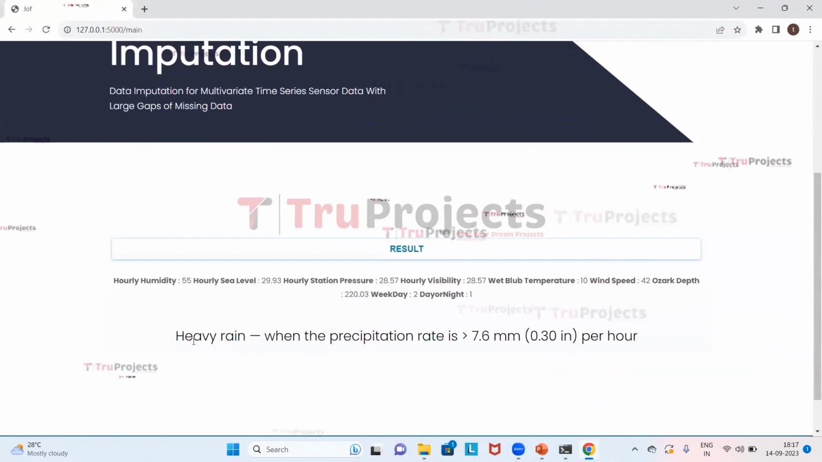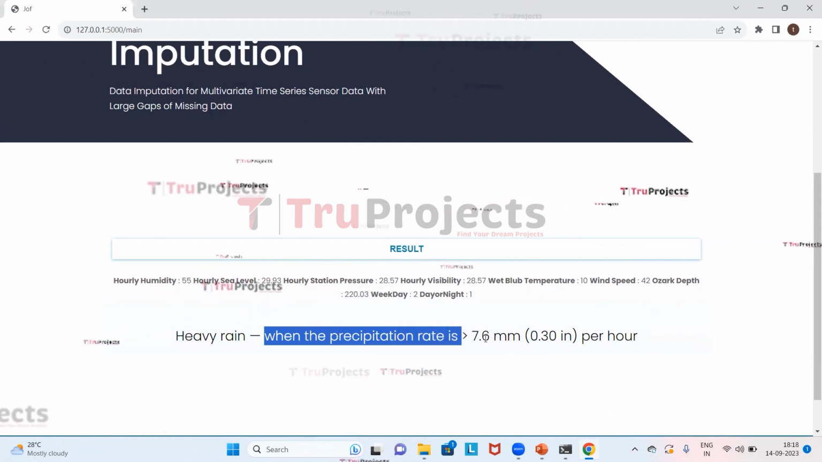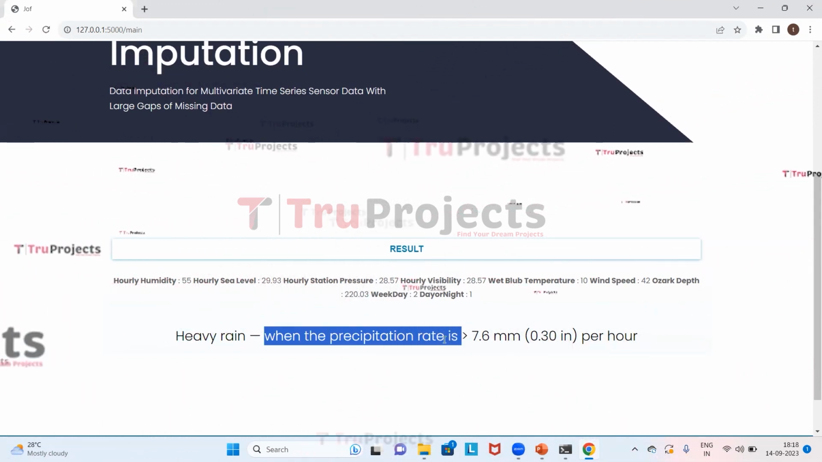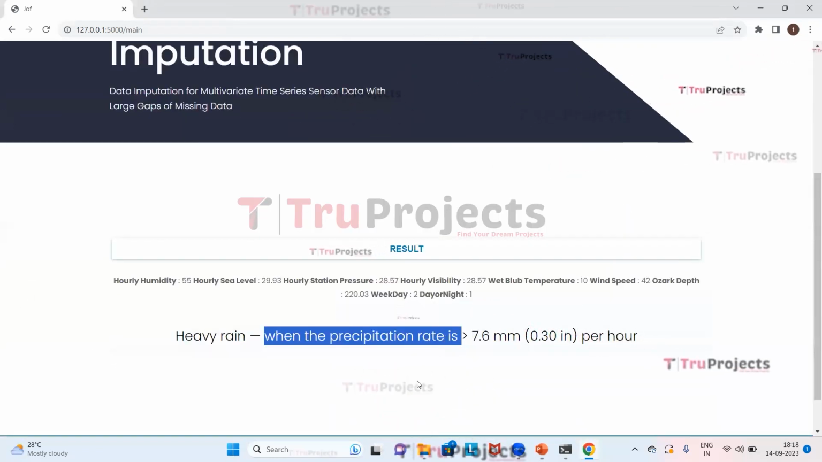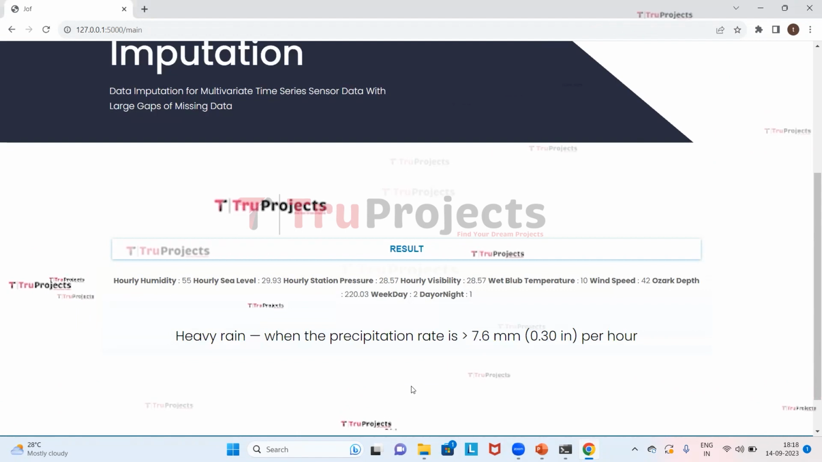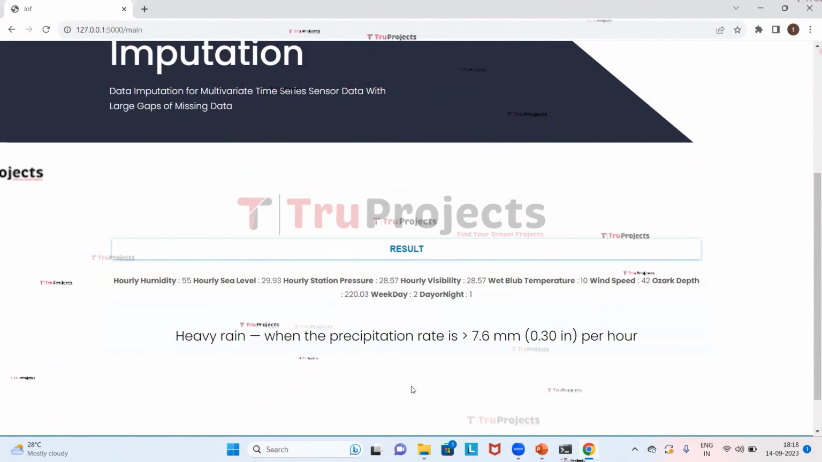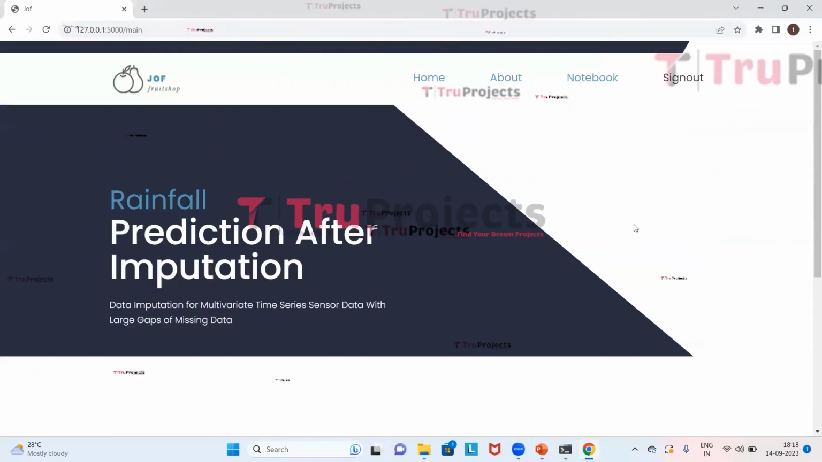So it is predicted that there is heavy rain when the precipitation rate is greater than 7.6 mm per hour. In this way, by giving the rain related details, which are humidity, pressure, temperature, we will be getting the predictions, which are heavy rain, moderate rain or normal rain. Now we will sign out.